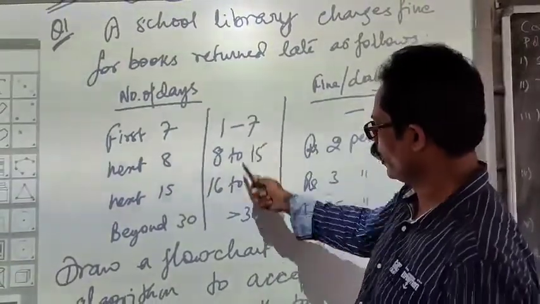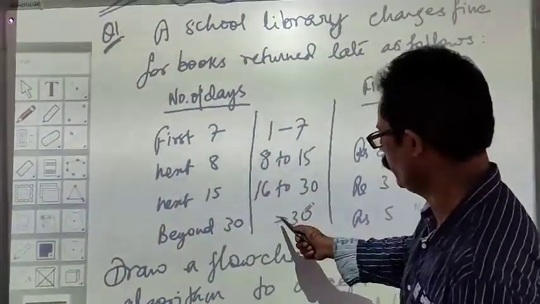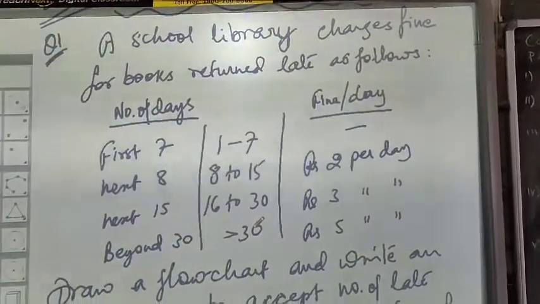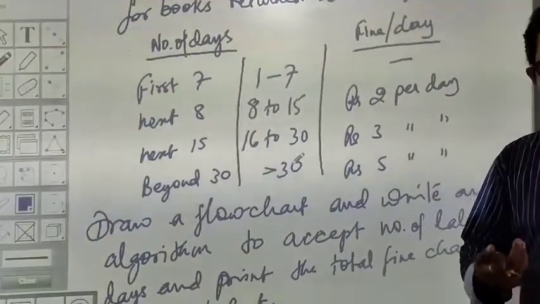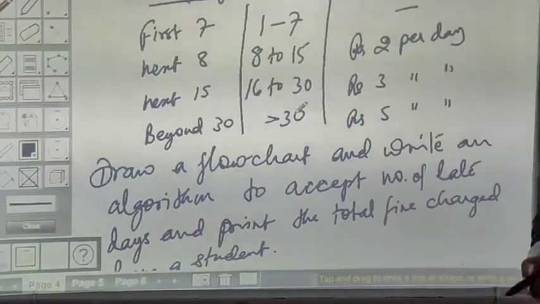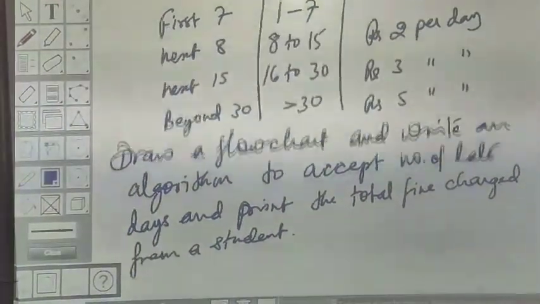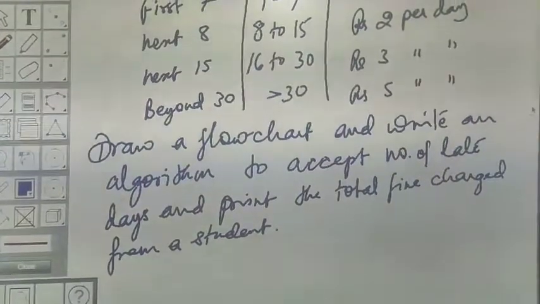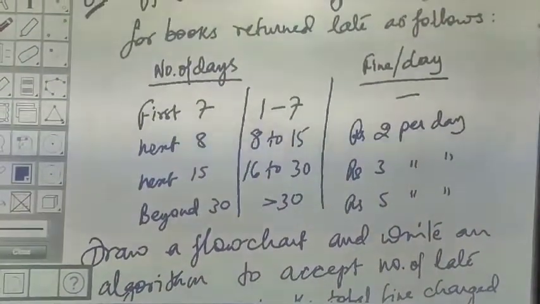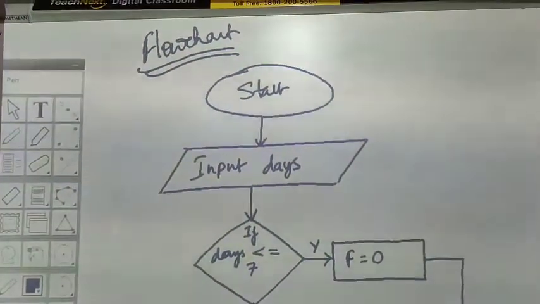This is how you should understand when you get a question like this. You should understand how to build the upper limit and the lower limit. What we are concerned about is how to draw the flowchart and how to write an algorithm. What are the steps we are going to undertake to draw the flowchart as well as the algorithm? So this is the question. Now let's move on to the next page for the solution. I have done the solution on this page.